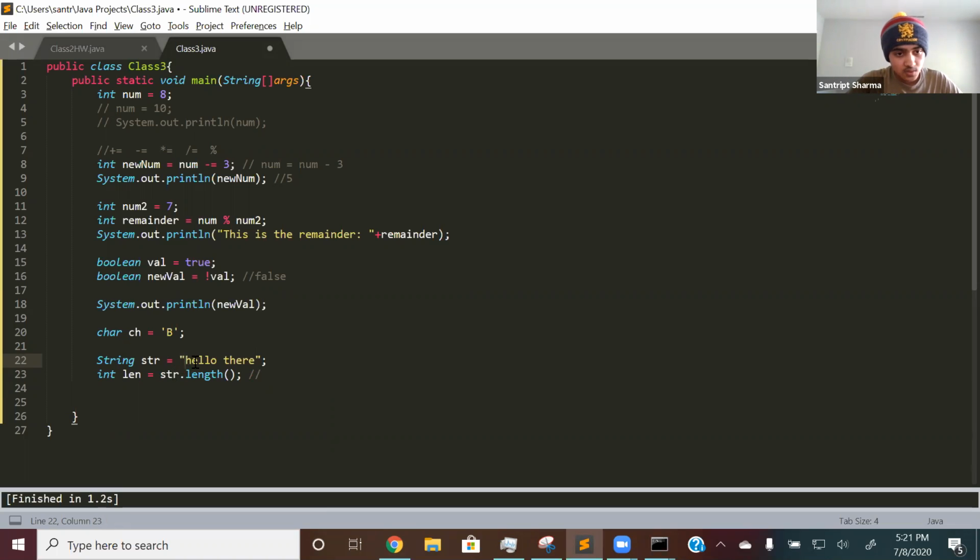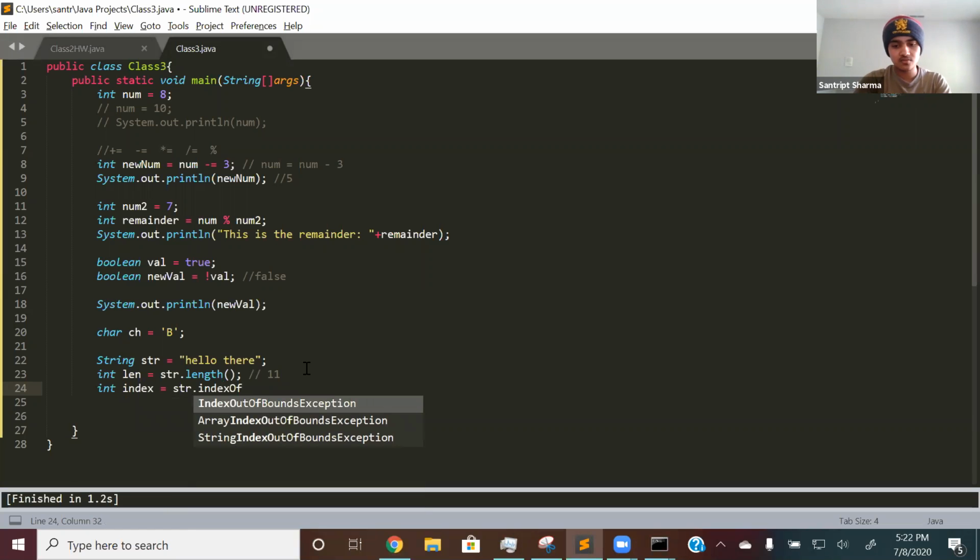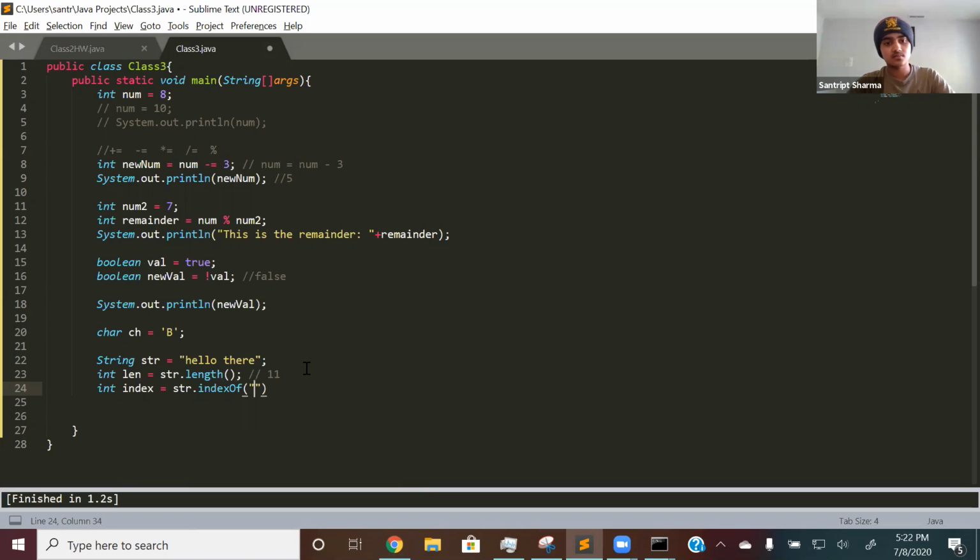So it's 1, 2, 3, 4, 5, 6, 7, 8, 9, 10, 11. So it should print out 11. And then there's also the index. So int index is equal to str dot indexOf. In here you put a string inside indexOf. Those are the parameters. Parameters are basically what goes inside the parentheses when you're calling a function. So in this case, let's find the index of the O, which is right there. So I put an O.